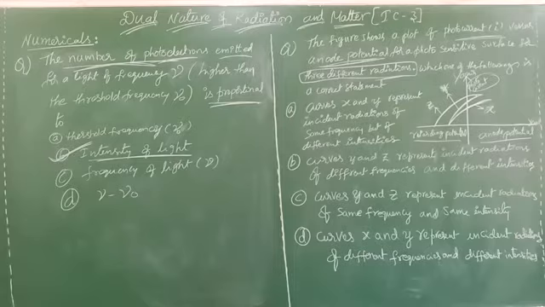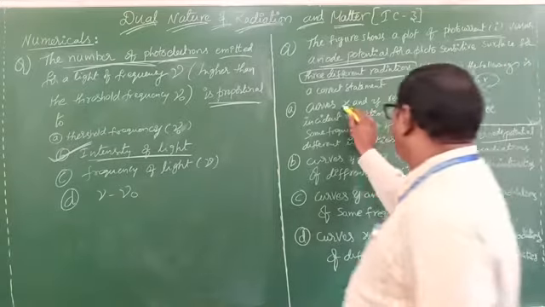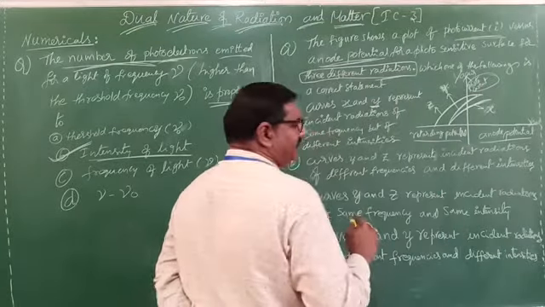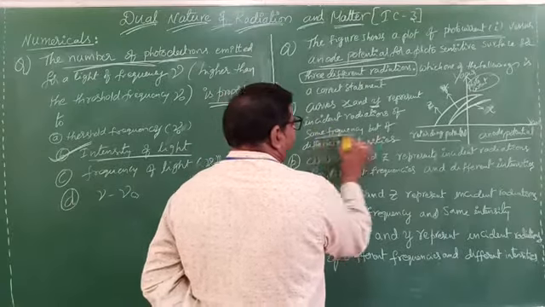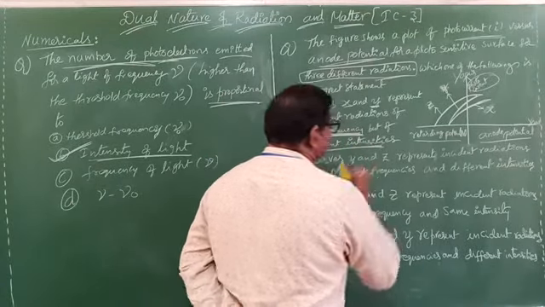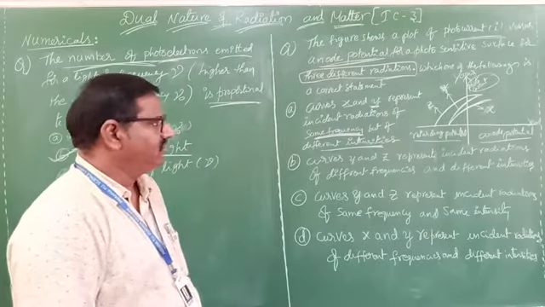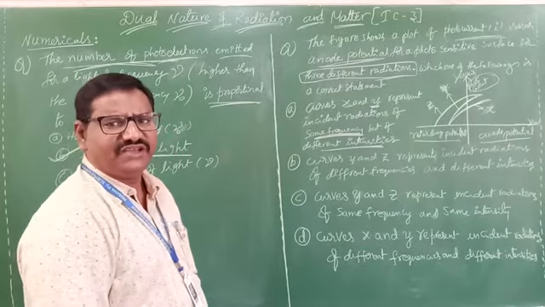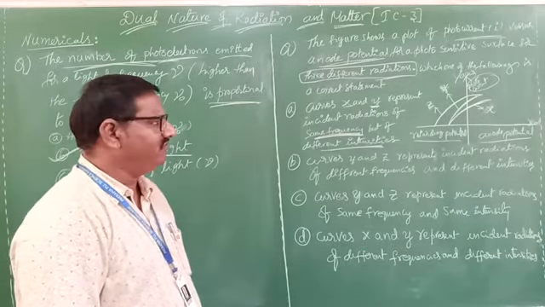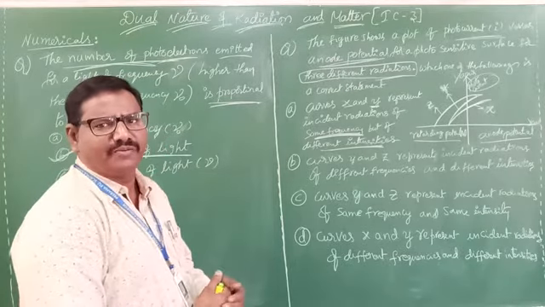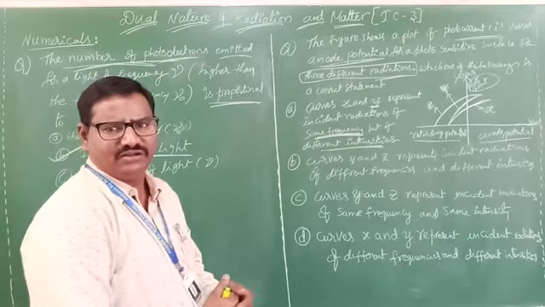Now, which one of the following statements is correct? The statement is that curves X and Y represent the same frequency but different intensities. If the frequency of light is the same, then the stopping potential remains the same.